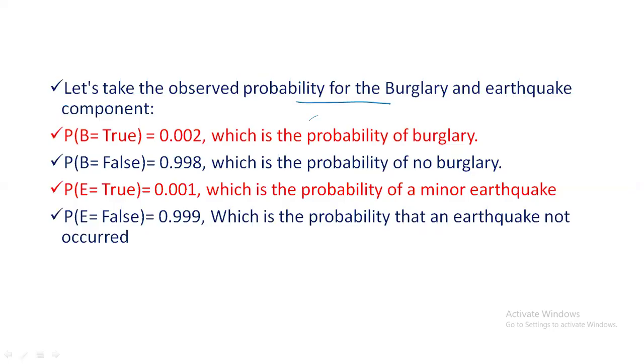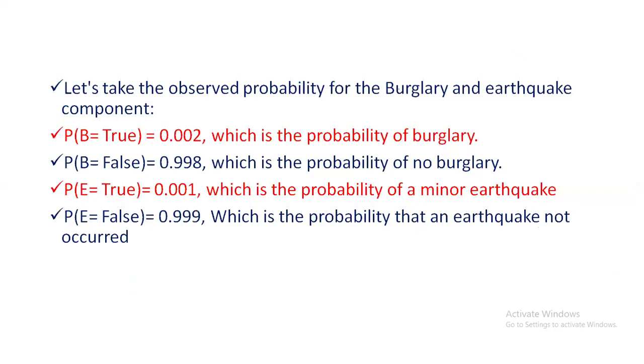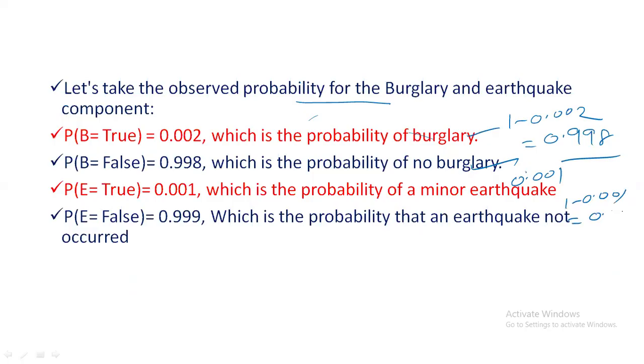So here, let us observe that the probability for the burglary and earthquake components are, if it is true, 0.002 and 0.001. The probability of burglary true is 0.002, and if it is false, 1 minus 0.002 is 0.998, which is the probability of no burglary. The probability of E, earthquake happening, is 0.001. If it is not happening, 1 minus 0.001, we are getting 0.999, which is the probability that an earthquake did not occur.